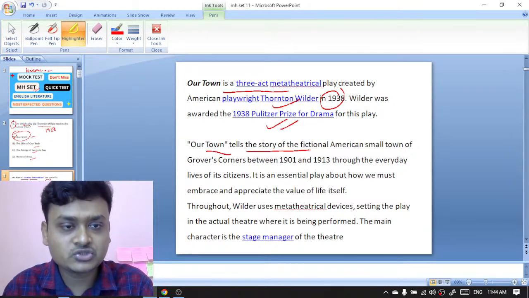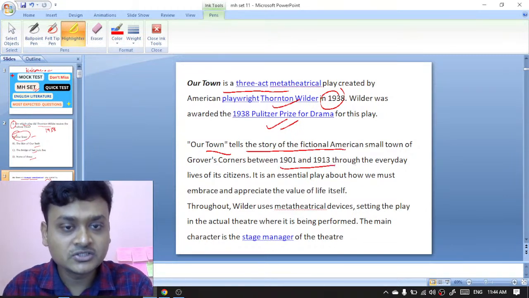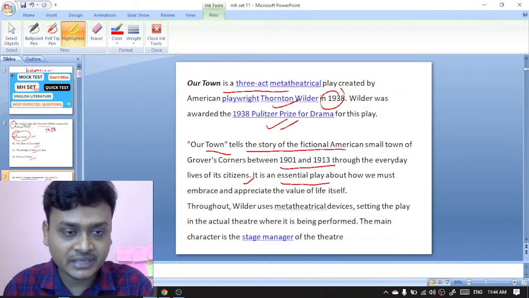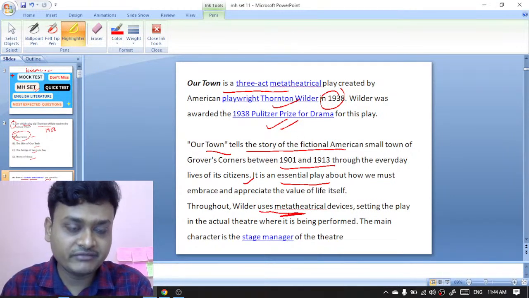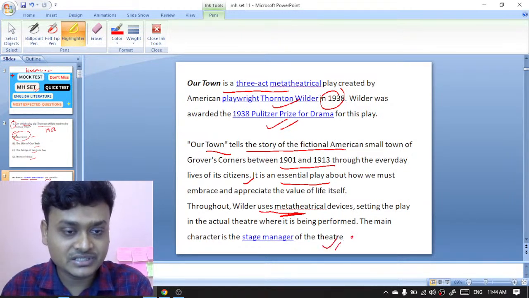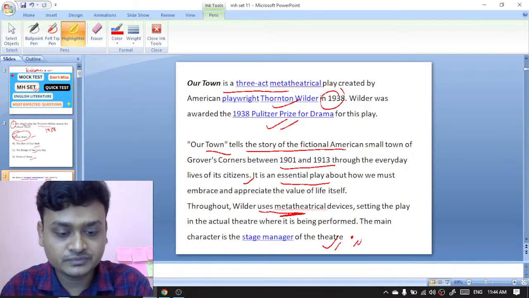Our Town tells the story of the fictional American small town of Grover's Corners between 1901 and 1913 through the everyday lives of its citizens. It is an essential play about how we must embrace and appreciate the value of life itself. Throughout, Wilder uses a meta-theatrical device, setting the play in the actual theater where it is being performed, and the main character is the stage manager of the theater. So Our Town won him the 1938 Pulitzer Prize for Drama. Okay.